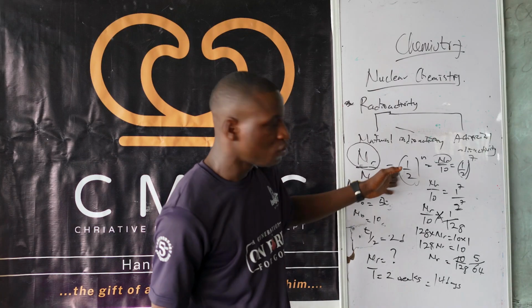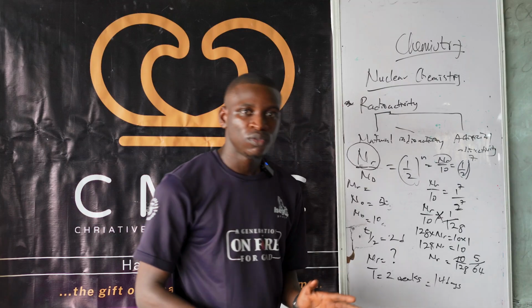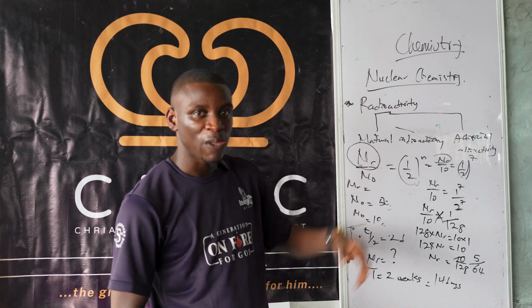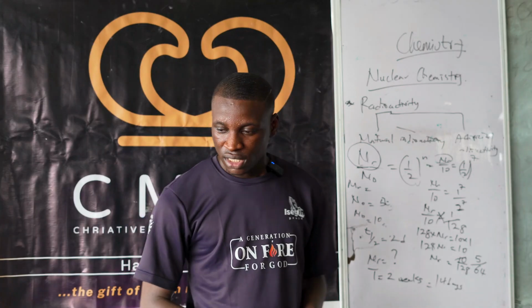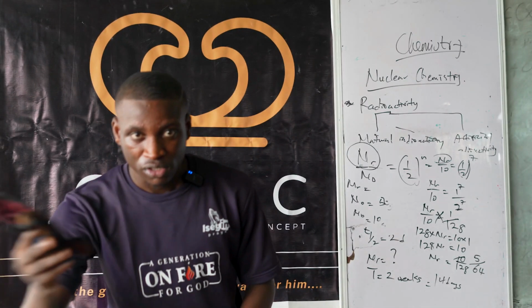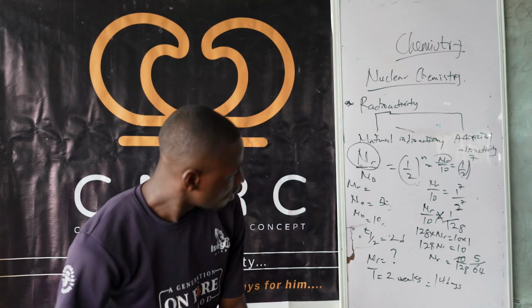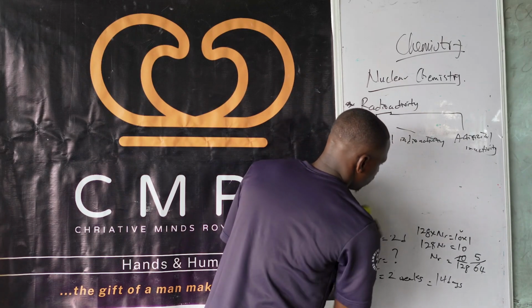So you can do something like this. So now that's just a little about half-life. Don't forget, under natural radioactivity, we started with alpha emission. We continued with beta particles, excuse me. And then we continue with gamma rays. So in this place, we've talked about alpha emission.